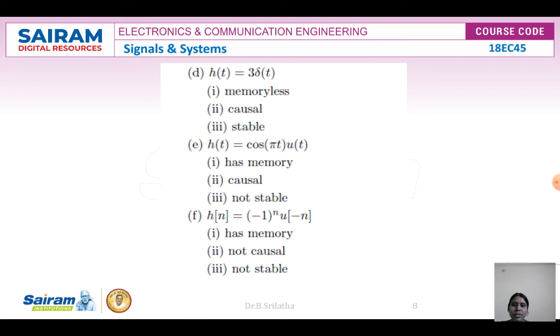Next, h of n is equal to minus 1 whole power n into u of minus n. For u of minus n, if n is minus 1, you will get it as u of 1. So it is depending upon the future values. It does not have a memory system, it is not a causal system, it is not a stable system. It is the best example of not satisfying all the properties of an LTI system.